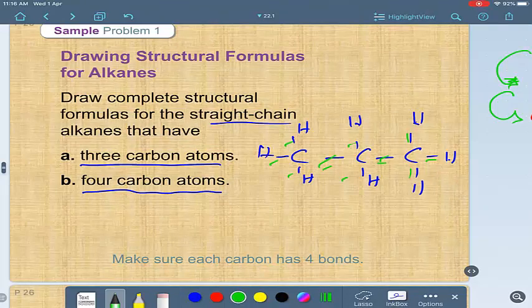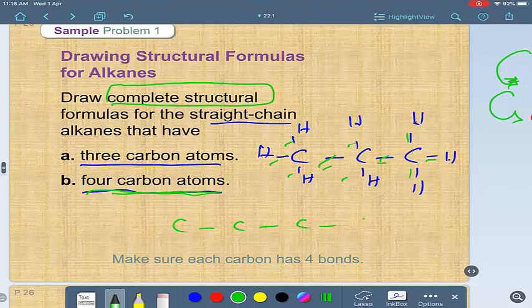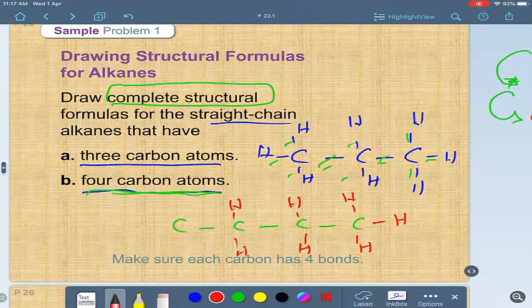So this is the 3-carbon compound, and I did it by a complete structure formula as required. If you have 4 carbon atoms, draw the 4 carbons first, then add the hydrogen. Make sure you have 4 bonds around each carbon. That's it. Do it like this, and like this. Make sure each carbon has 4 bonds.